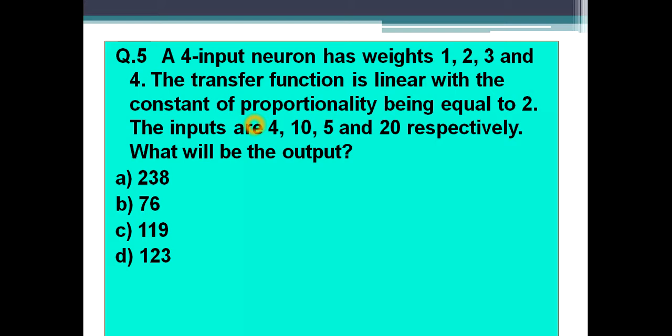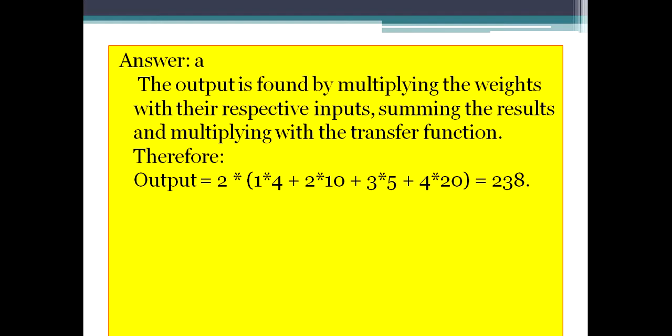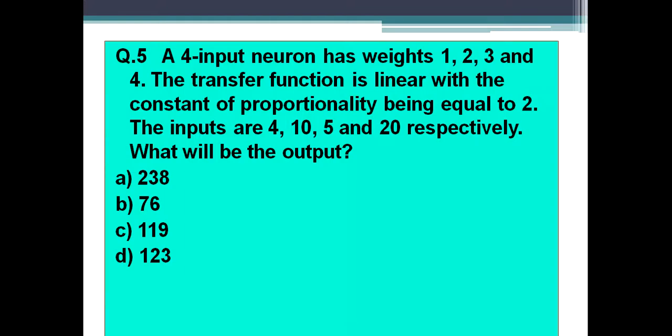It's just a case of finding the output with respect to different weights for different inputs. It is very straightforward if you know how to calculate it. The answer is A, that is 238. And how did I get it? The output is found by multiplying the weights with the respective inputs. That's what I have just said.